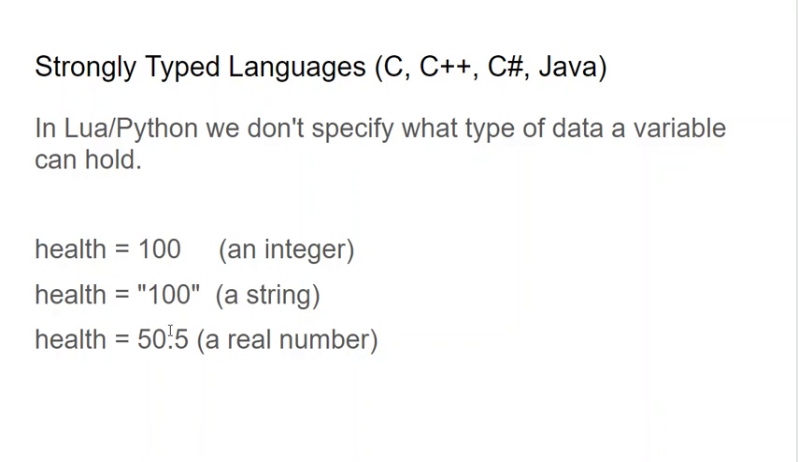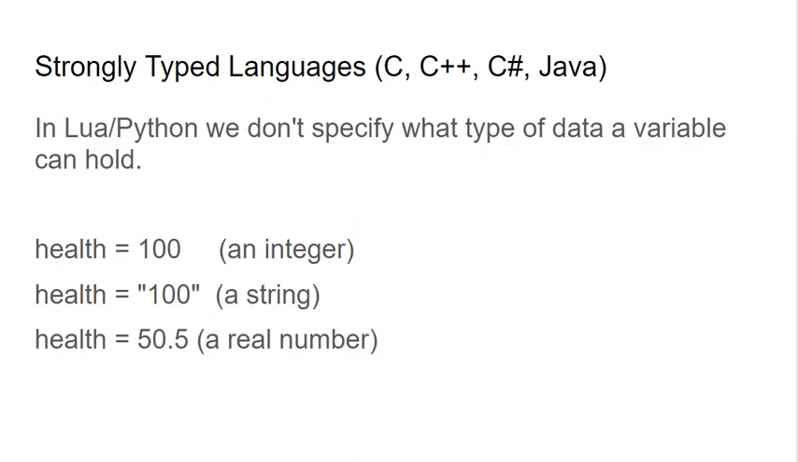And then we could assign 50.5 to health, right? Now this is a number with a decimal point. This is a floating point number. So what health is storing has changed with each one of these operations. Here it's an integer, then it's a string, then it's a floating point number. That works in Python, it works in Lua. That is not how C# and Java work.